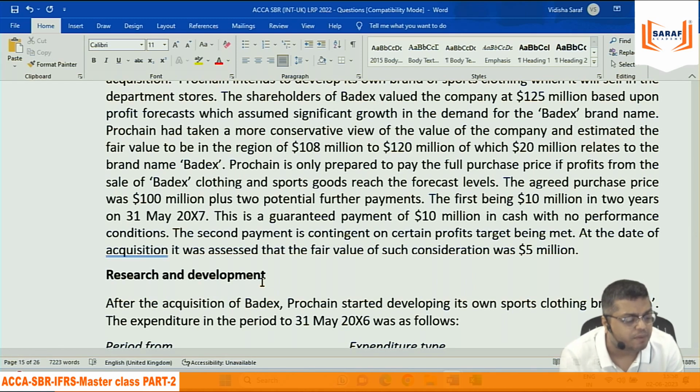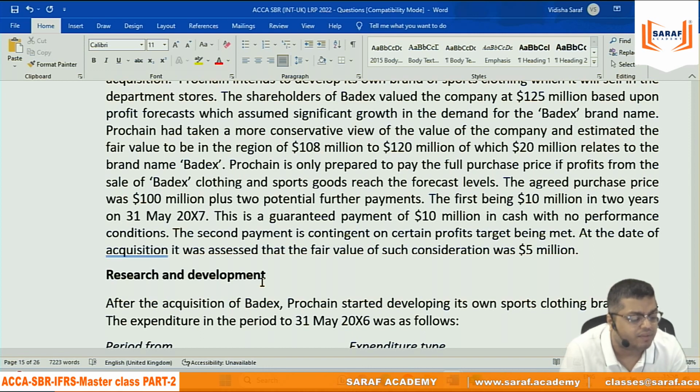This is a guaranteed payment of 10 million in cash with no performance condition. The second payment is contingent on certain profit targets. At the date of acquisition, it was assessed that the fair value of such consideration is 5 million.